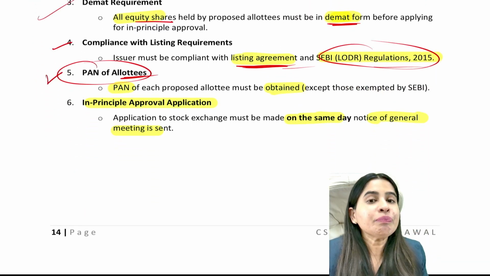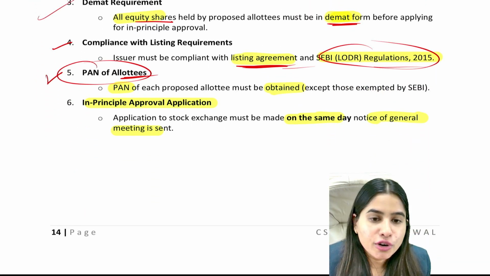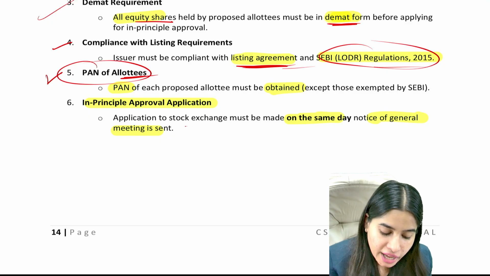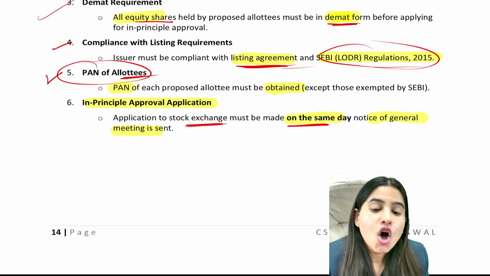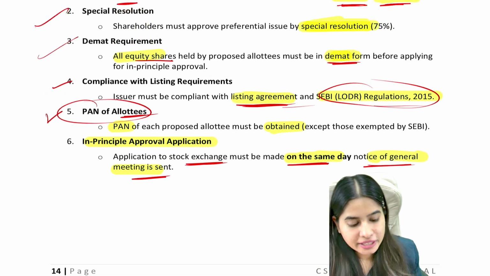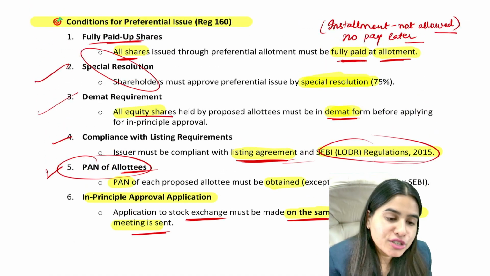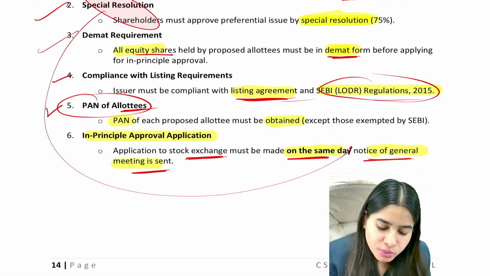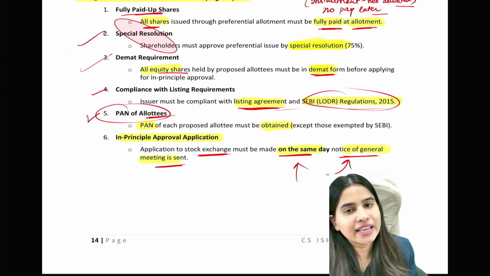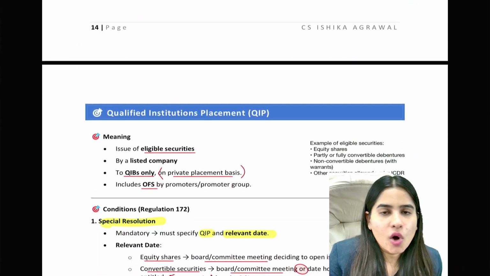And last point, whenever we make preferential offer of new shares, then we have to get it listed in the stock exchange. And for that, we have to apply to stock exchange on the same day when we will send the notice of general meeting. To pass the SR, you have to do general meeting, and on the same day on which you will send the notice of general meeting, that same day you have to apply to stock exchange for getting in principle approval. That's all about preferential offer.